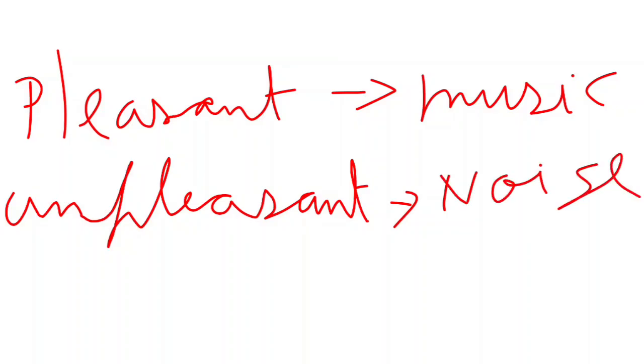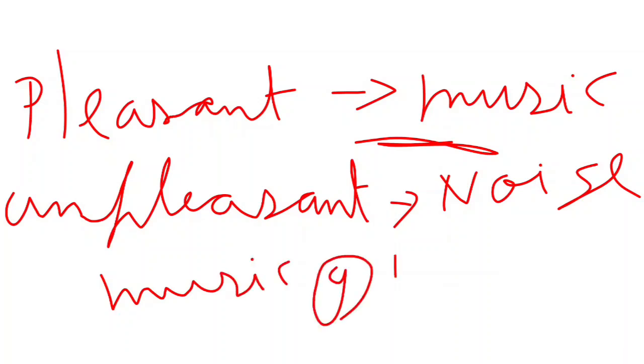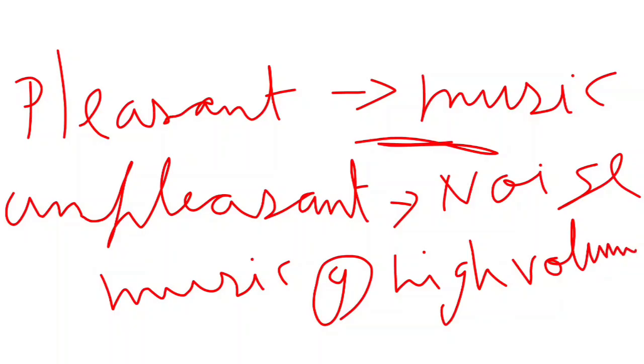Music at high volume is unpleasant and is therefore noise. So music can become noise. A pleasant sound can become an unpleasant sound if it is played at very high volume. Keep that in mind.